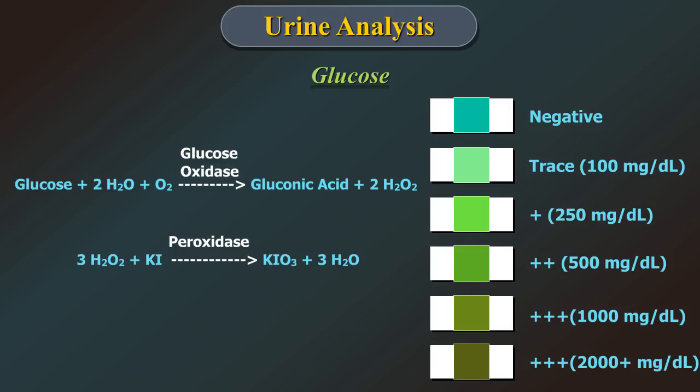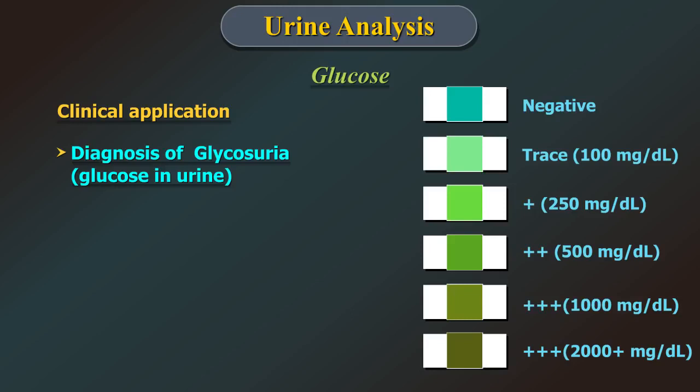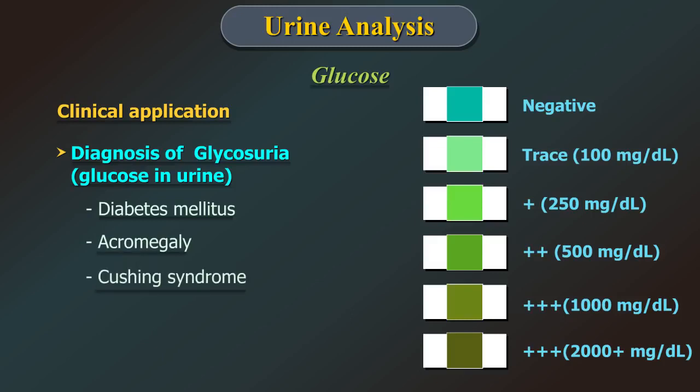A second enzyme, peroxidase, catalyzes the reaction of hydrogen peroxide with potassium iodide chromogen to oxidize the chromogen to colors ranging from green to brown. The clinical application is for detecting glycosuria, as seen mainly in diabetes mellitus, endocrine disorders like acromegaly, Cushing's syndrome, and